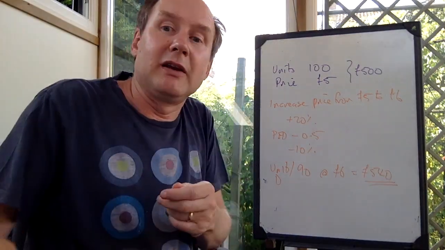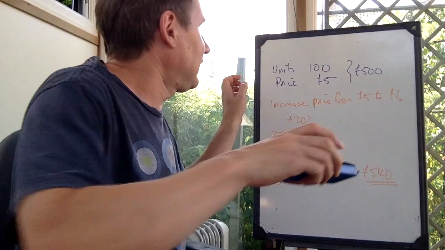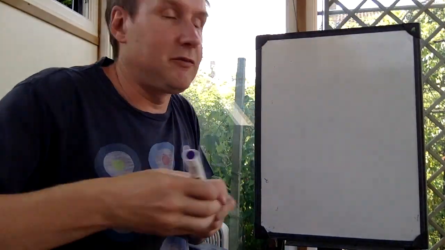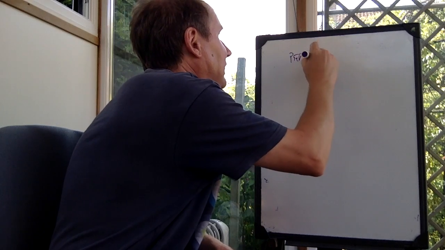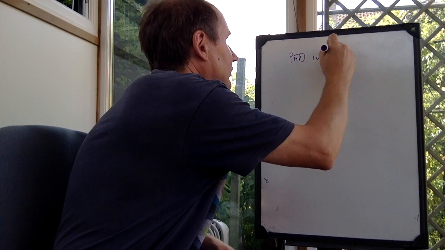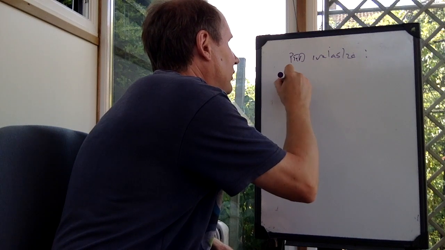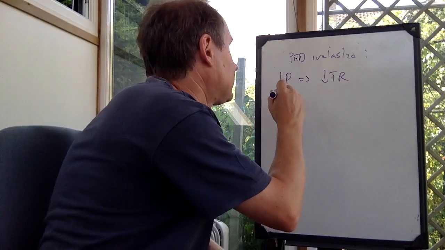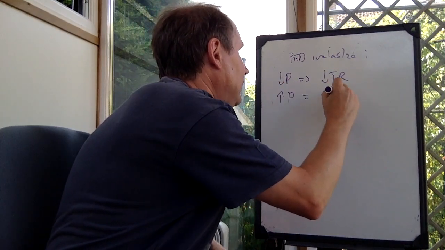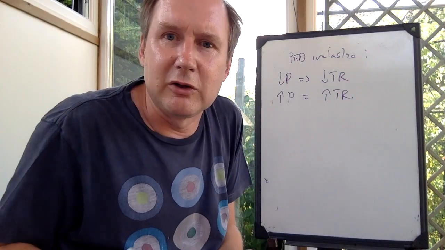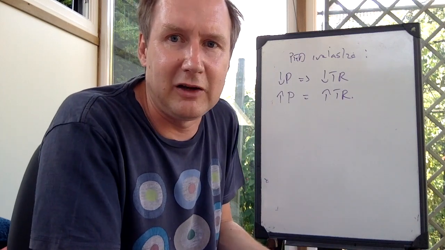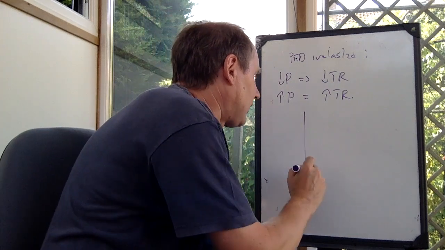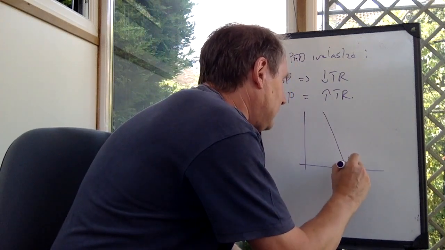So what we've got then is that if demand is inelastic, cutting price is a bad idea. If PED is inelastic, then a decrease in price leads to a decrease in the firm's total revenue, but an increase in price leads to an increase in total revenue. And that just makes intuitive sense. If consumers don't really care about price, then you might as well put it up. And if we wanted to show that on a diagram, there is inelastic demand.